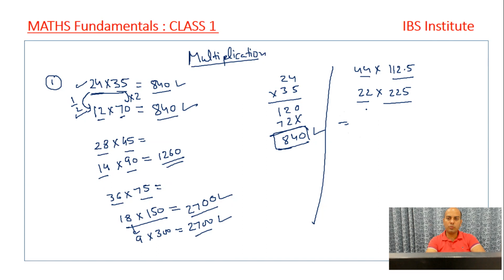So next what we do, half of this, that is 11, and double of this will be 450, and we get the answer to be 0. And we'll come to that, how do we multiply a number by 11, right? But straight away what I can do, 11 5s are 55, and 11 4s are 44. 44 and 5 is 49. 495 is the answer that we get, right? The question will become very easy, right?